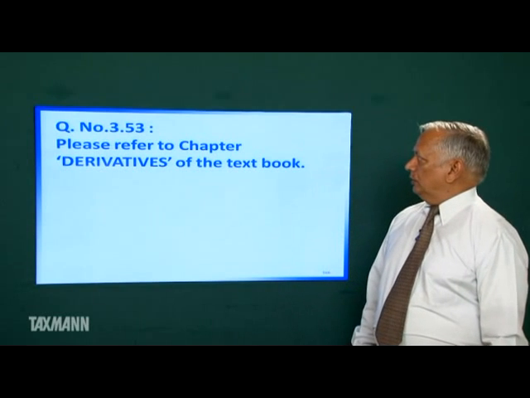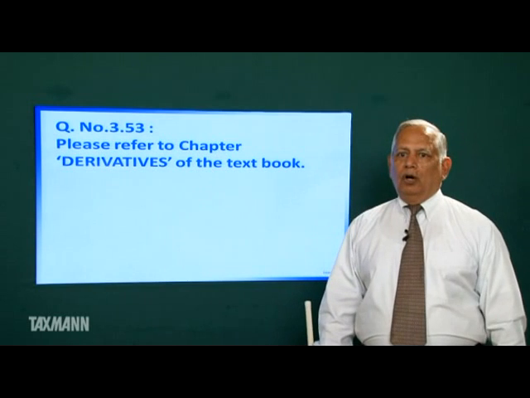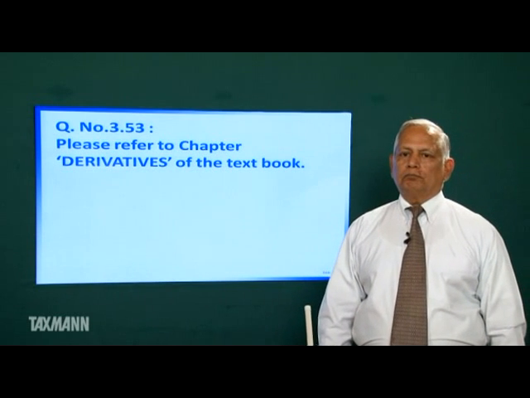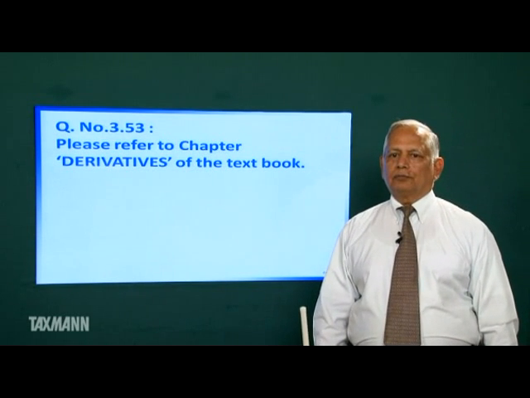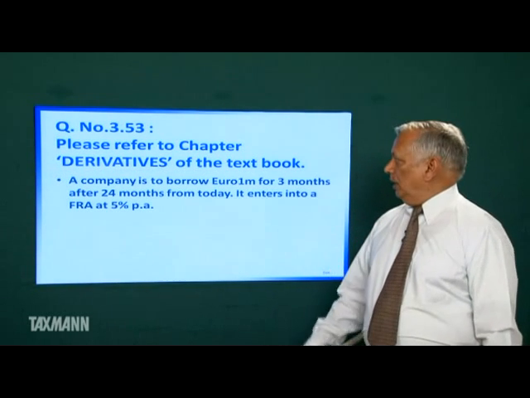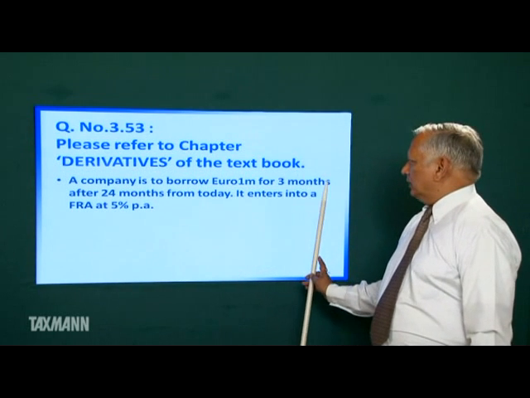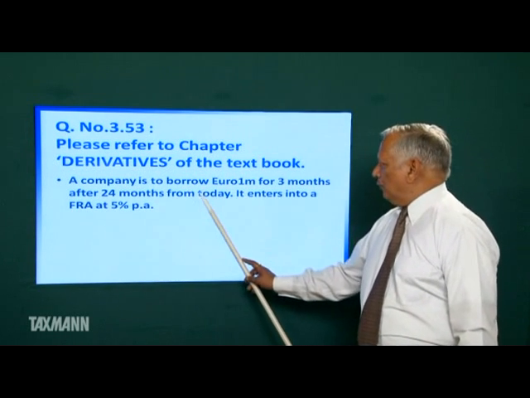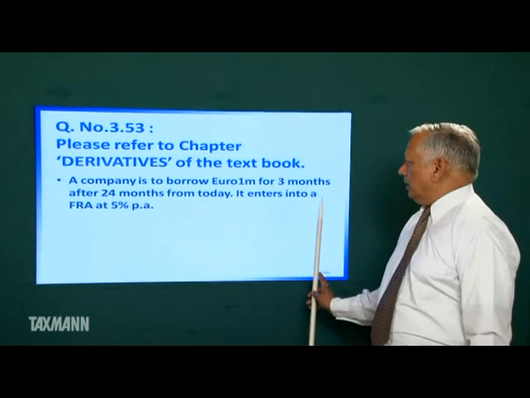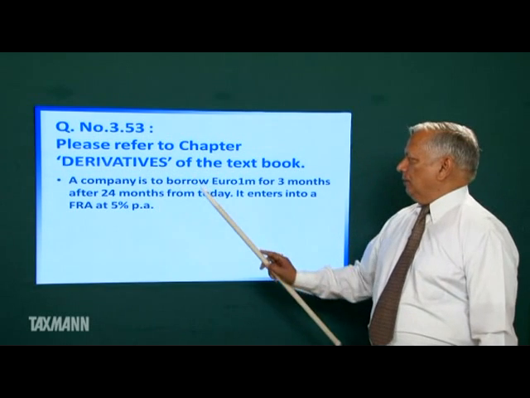Question number 3.53. Please refer to the chapter Derivatives of the textbook. In this question, a company is to borrow euro 1 million for 3 months. After 24 months from today, it enters into a forward rate agreement at the rate of 5%.